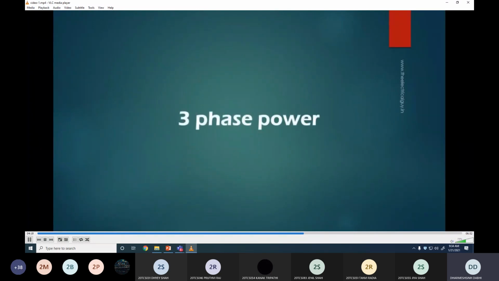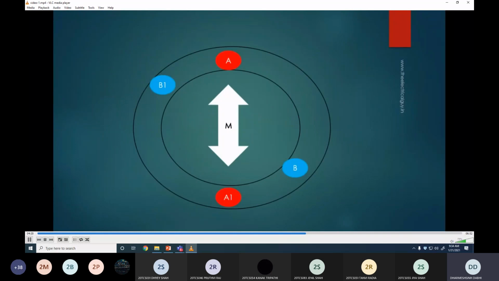Now you might have already got why we use three-phase power, but still to make things more clear, we'll have a look at three-phase power. Again, consider our two-phase generator, but this time we'll add one more winding CC1 and we'll place these three windings 120 degrees apart from each other as shown.